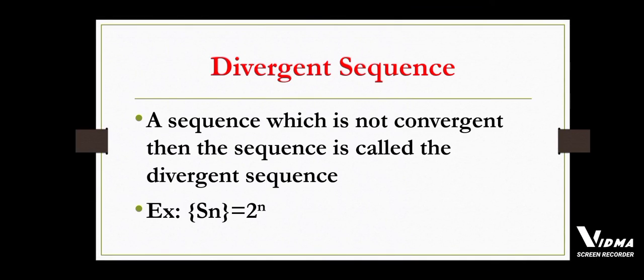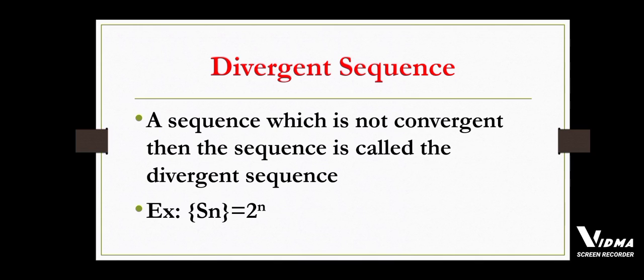Divergent sequence. A divergent sequence means one which is not convergent. In a divergent sequence, we will get answers like infinity or minus infinity. Here if we take the example of 2 power n, and apply the limit on both sides, limit Sn is equal to limit of 2 power n.